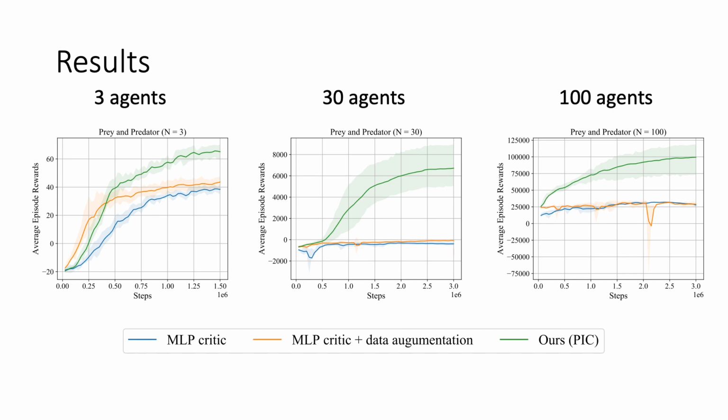The green curve is the devised permutation-invariant critic. Our permutation-invariant critic consistently achieves better results, particularly if the number of agents increases. This is to be expected as the number of permutations grows exponentially with the number of agents. Hence, we expect the permutation-invariant critic to perform much better for a larger number of agents.